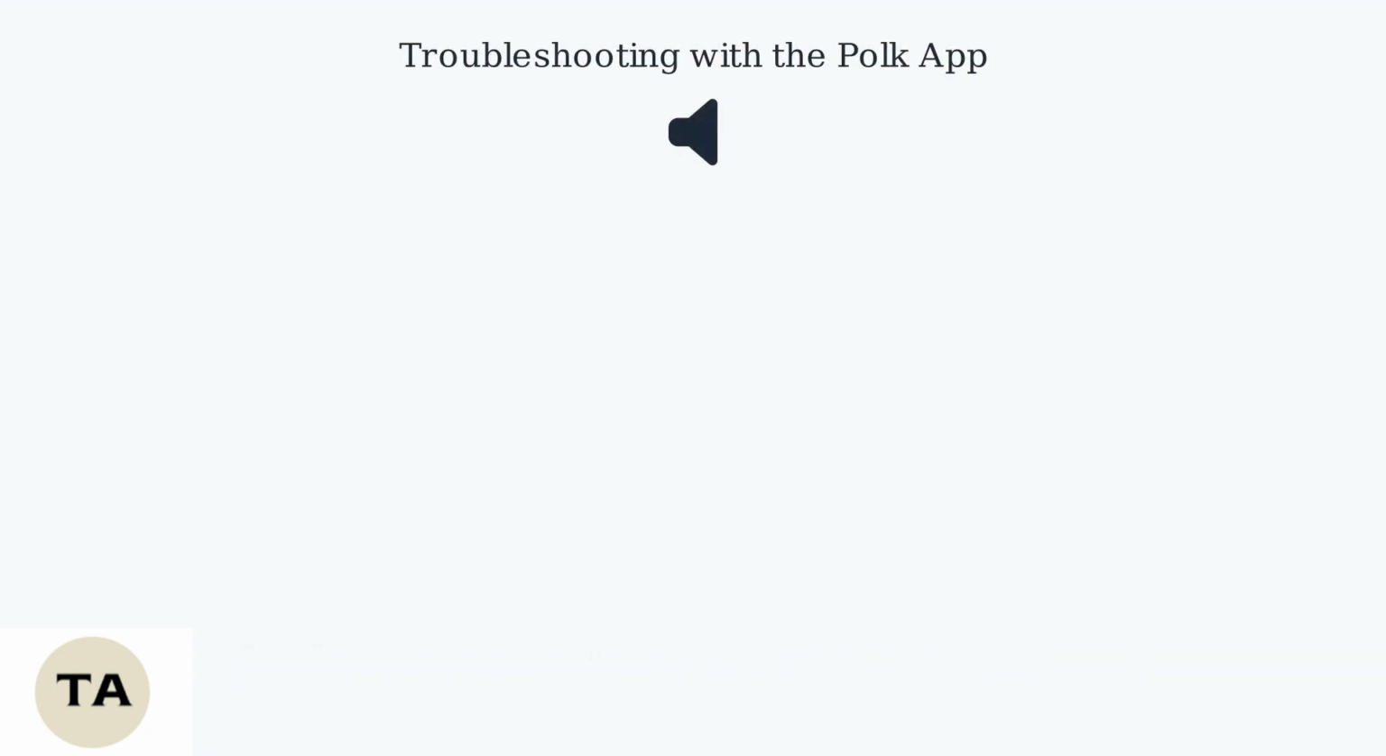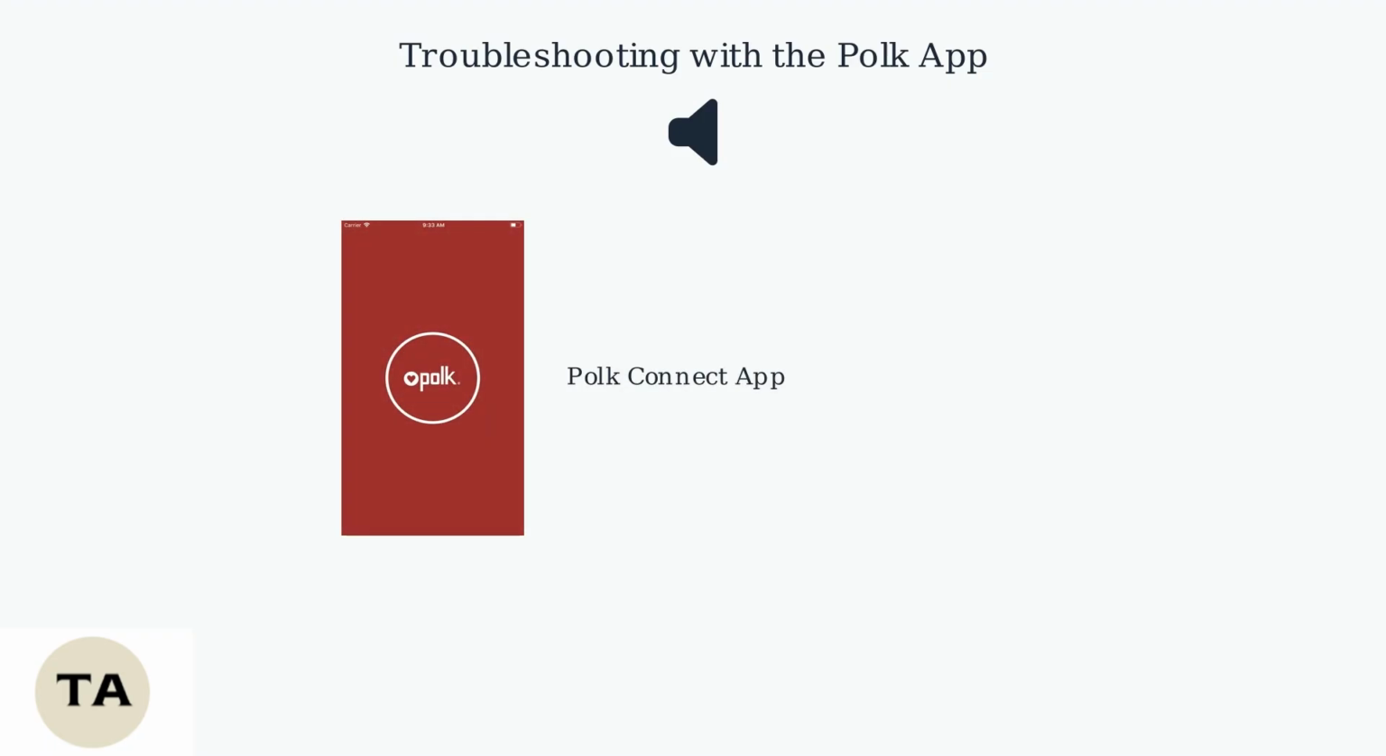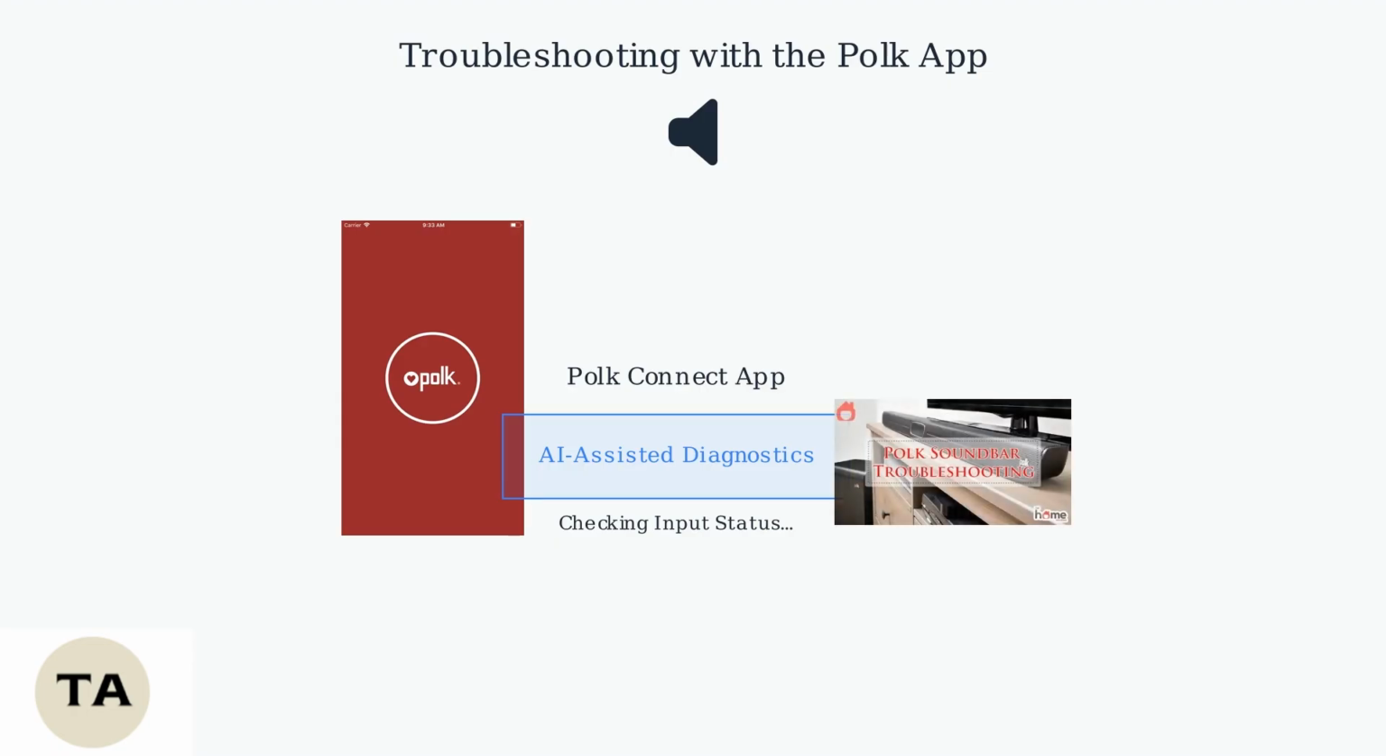The Polk Connect app, introduced in 2024, features AI-assisted diagnostics to remotely detect input issues with your SurroundBar 3000. Open the app on your phone to access the diagnostic tools. Use the AI diagnostics to check the soundbar's input status. The app can identify potential problems with your setup, such as connection issues. This simplifies the troubleshooting process by pinpointing issues remotely.